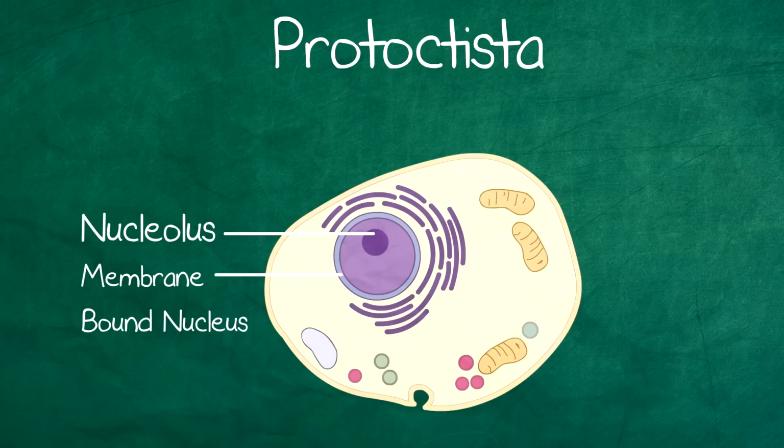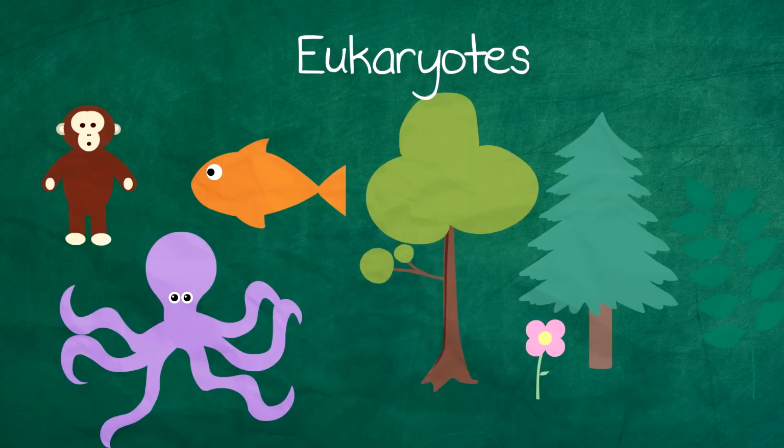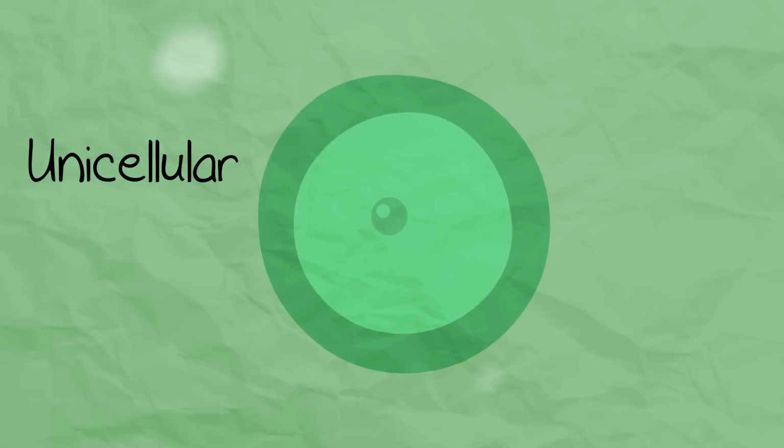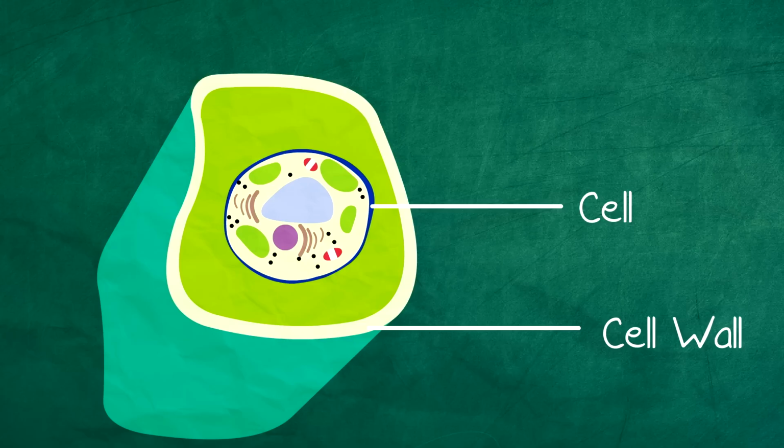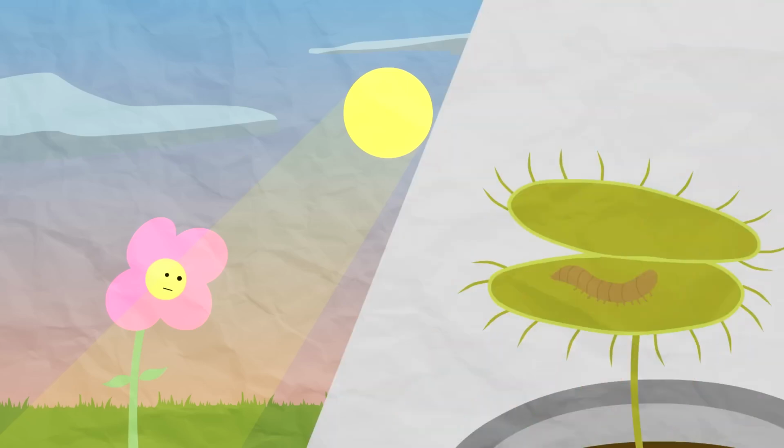The Protista kingdom are eukaryotes like animals and plants. They can be unicellular and multicellular, like the fungi. They have cell walls, sometimes with polysaccharides. They are autotrophic and heterotrophic.